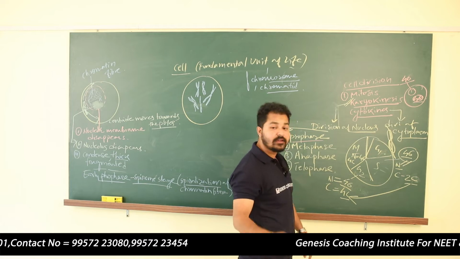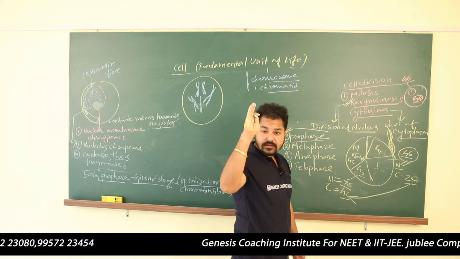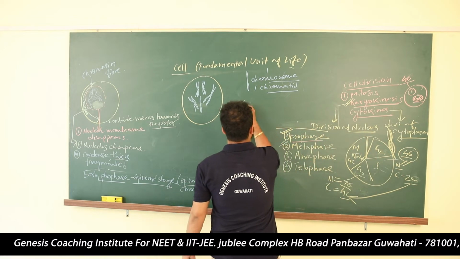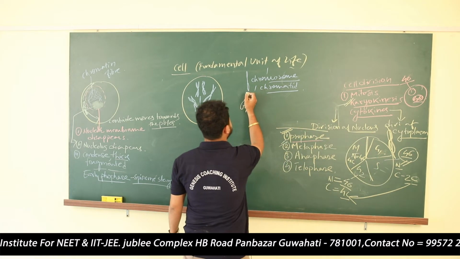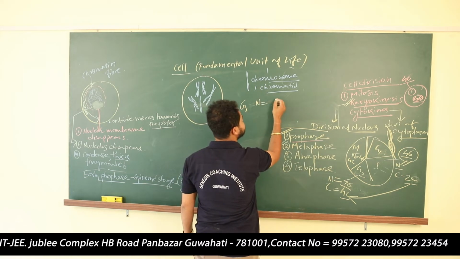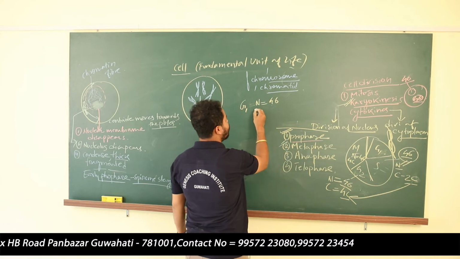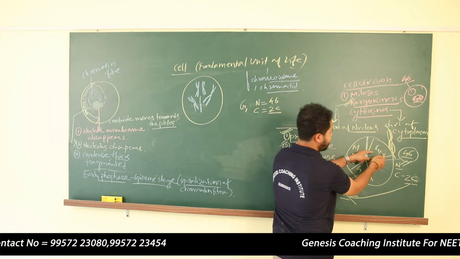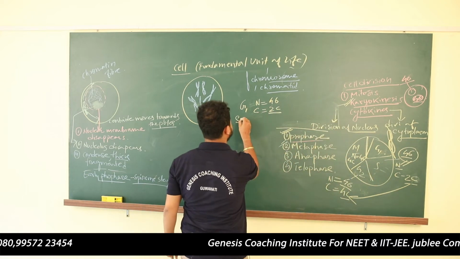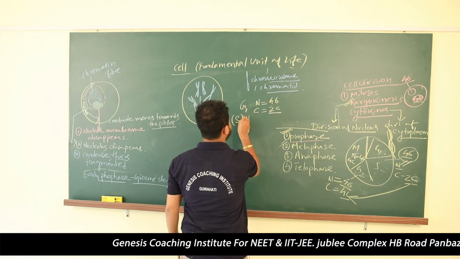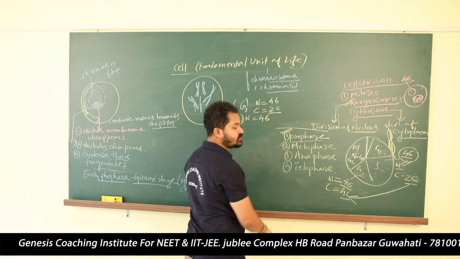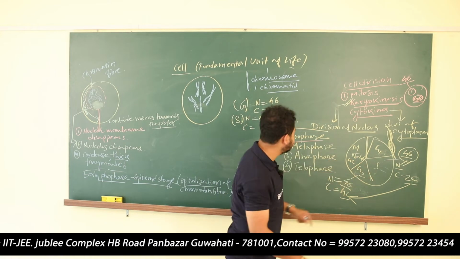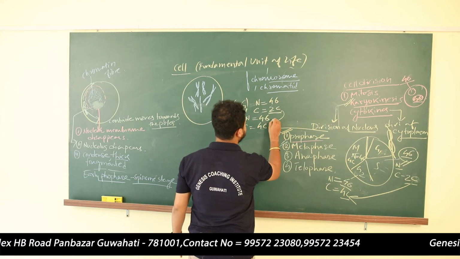But the content of DNA will change, because you see, in G1 phase, let me write here. In G1 phase, the number of chromosomes is how much? 46. And content of DNA is how much? 2C in G1 phase. In S phase, the number of chromosomes is the same, 46. But as DNA replication has taken place, the content of DNA will double, from 2C to 4C.